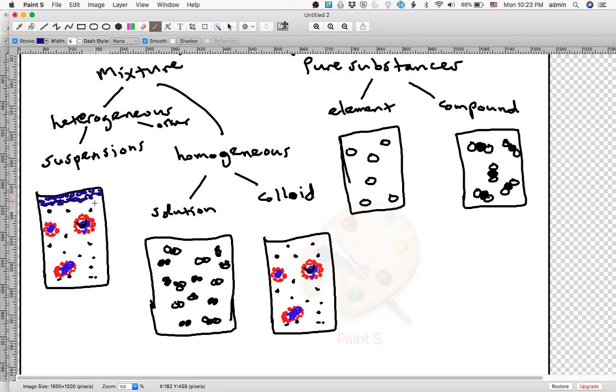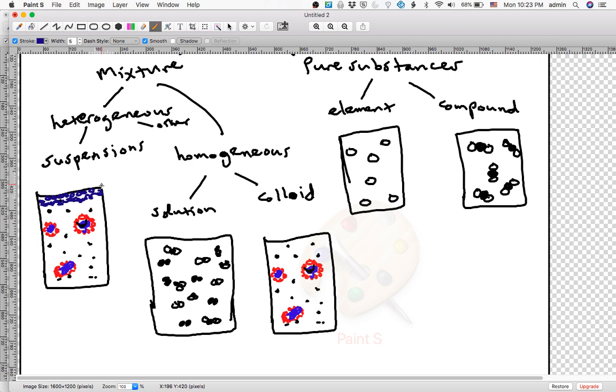Now I have a top layer which is different from the rest of the liquid. See, in the colloid milk, there's protein and fat on top, protein and fat on the bottom. It's the same throughout. But in this milk with cream on top, there's cream on top, but no cream on the bottom. So this is not a colloid.